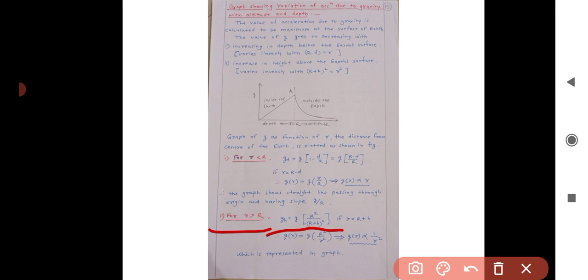Now if small r is equal to capital R plus h, therefore g of r is equal to g into bracket R square upon small r square. This implies that g of r is inversely proportional to small r square, which is represented in the graph.